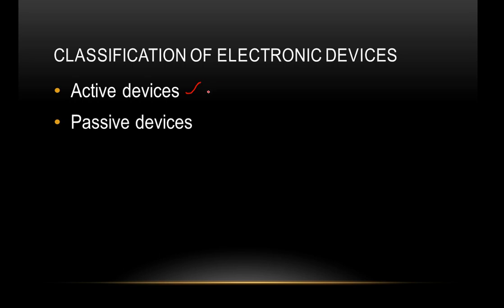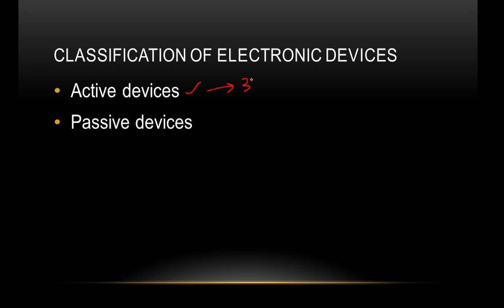So I am defining active devices in three statements. The first statement is which can act as the source of energy, that means which are capable of delivering some energy. The second statement is a device which can amplify, and the third statement is a device which can perform switching operation. So the active devices are capable of delivering energy, act as amplifiers, and can perform the switching operation.